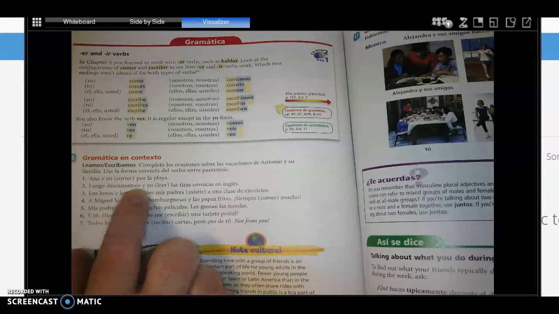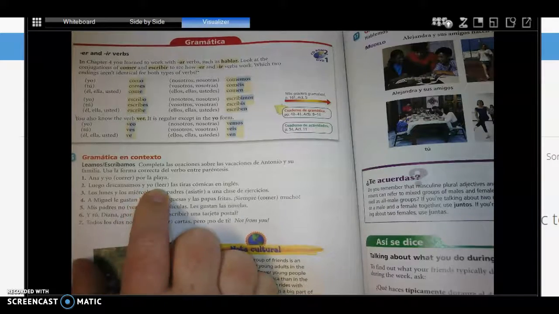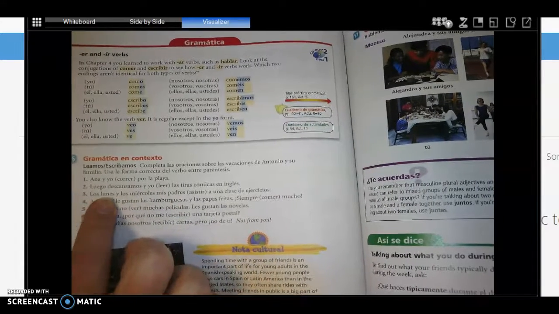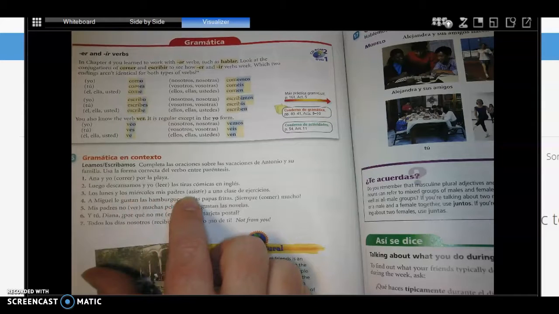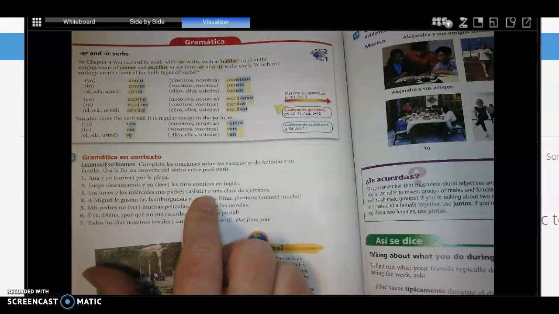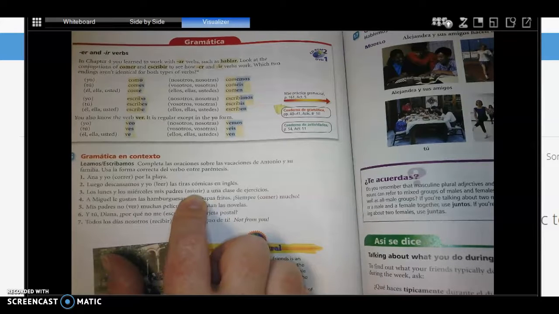Later, we take a break and that means to read comic books in English. Okay, so what form of leer would go with yo? Hopefully you said leo. I read, L-E-O. Los lunes y los miércoles, so on Mondays and Wednesdays, my parents asistir, that means to attend an exercise class. Okay, if it's my parents, that's going to be plural.